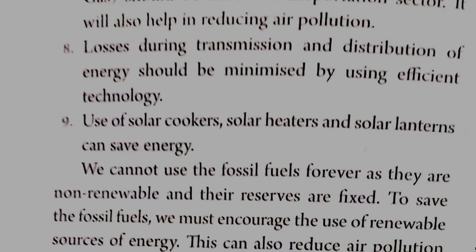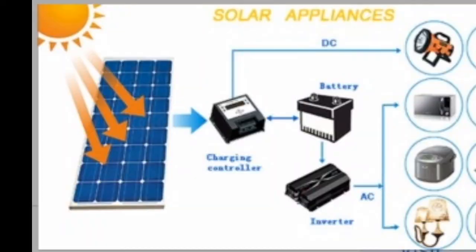Use of solar cookers, solar heaters and solar lanterns can save energy. We cannot use the fossil fuels forever as they are non-renewable and their reserves are fixed. To save the fossil fuel, we must encourage the use of renewable sources of energy, that is the sources of energy that can be used and made again and again. This can also reduce air pollution. This is the image of solar powered appliances which run on solar energy and hence help us to reduce the dependence upon the fossil fuels.